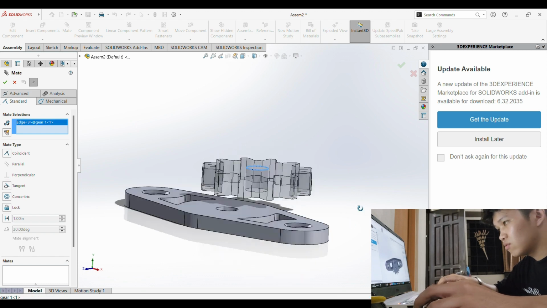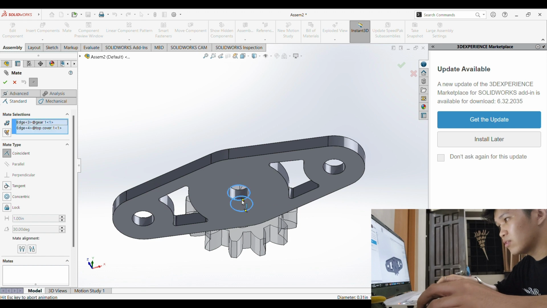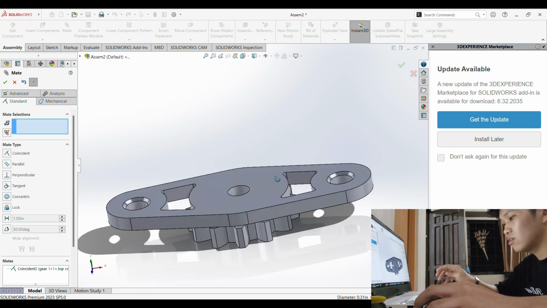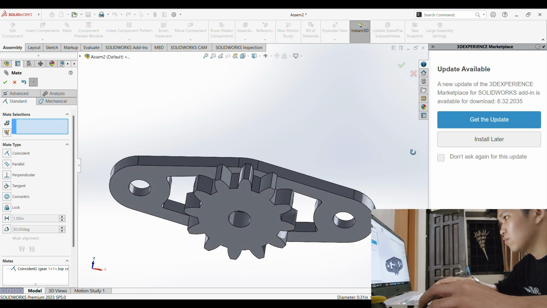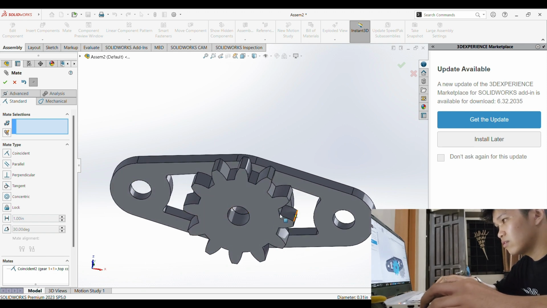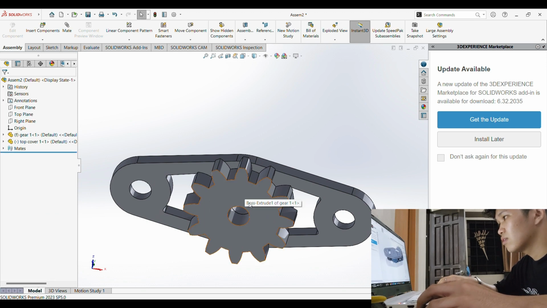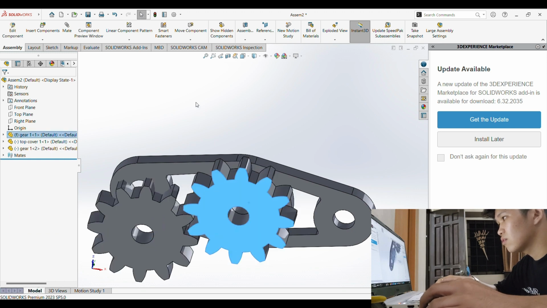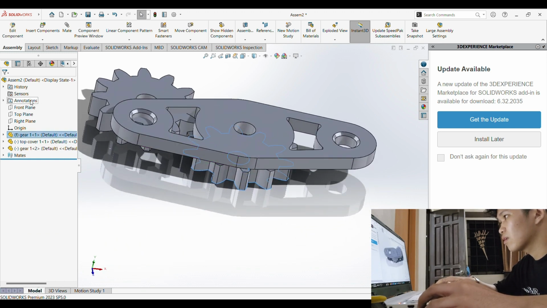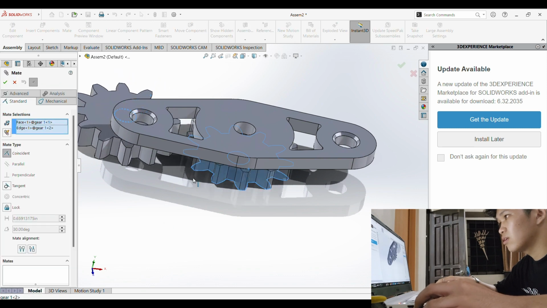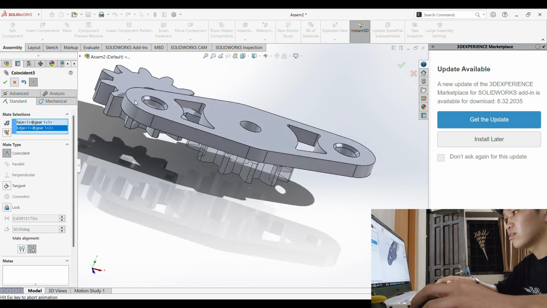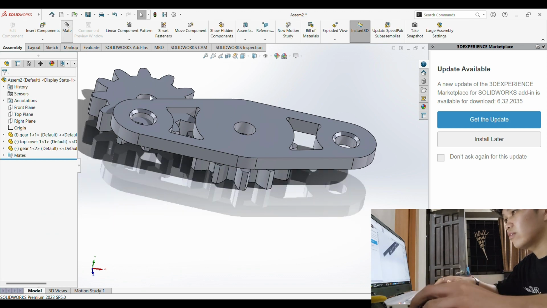And to add another component, because we need 2 more gears, you just press Control then drag. Then we're gonna mate it again. Just click this part and this circle and enter.